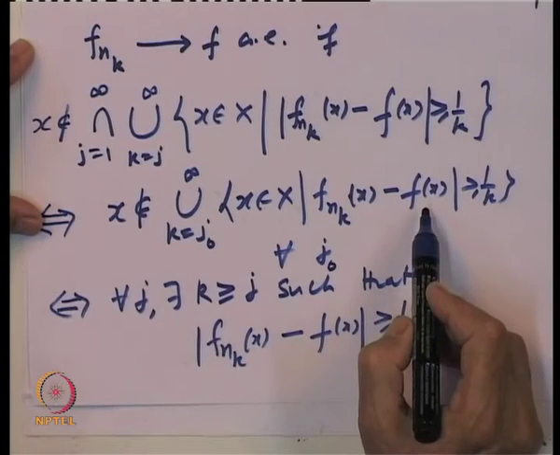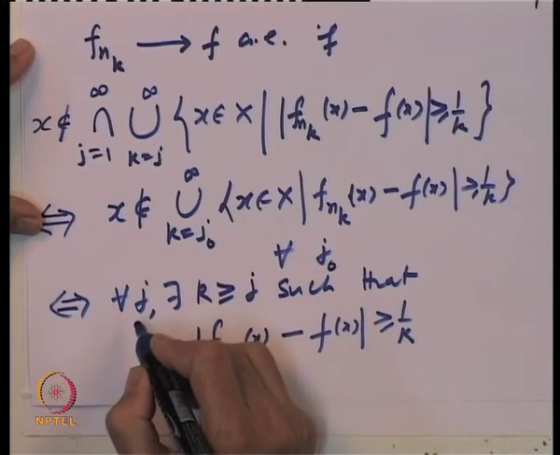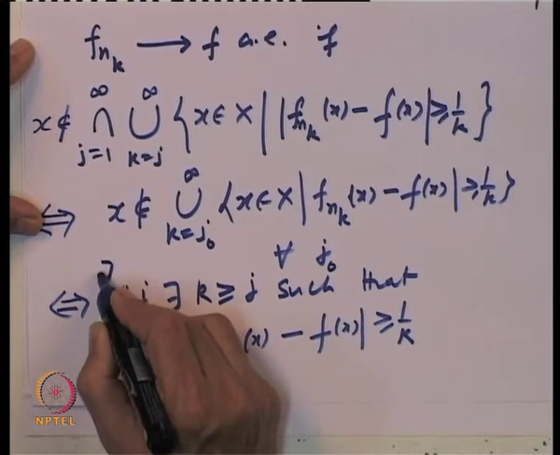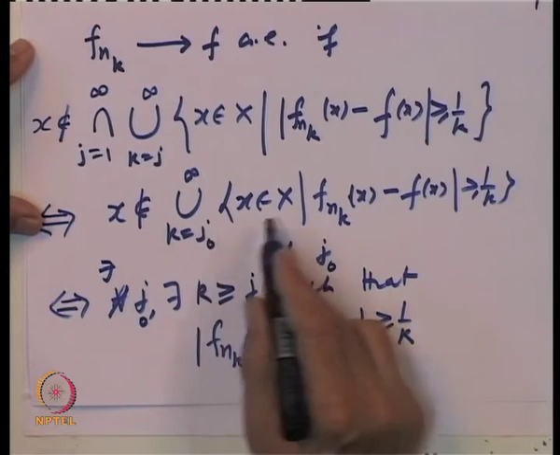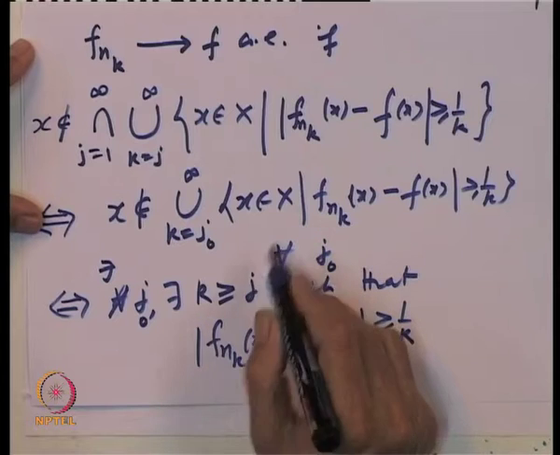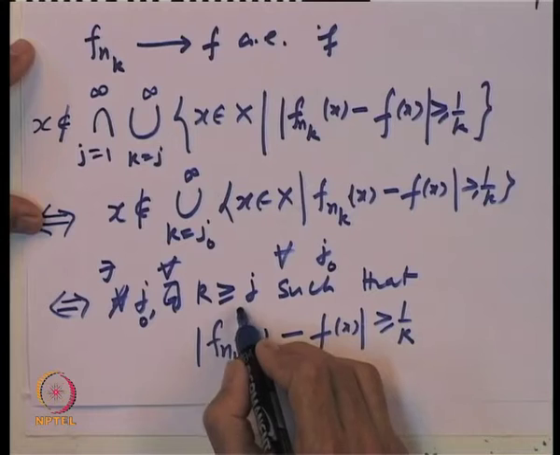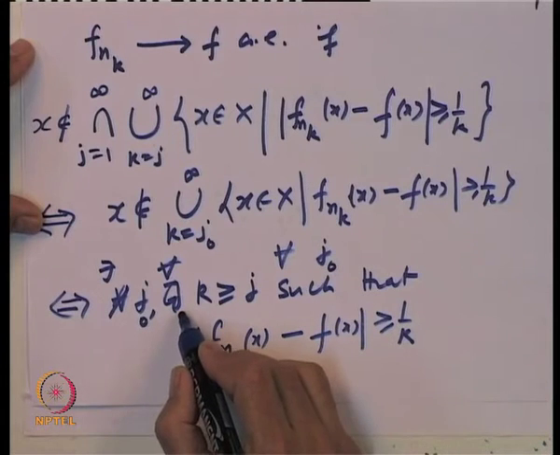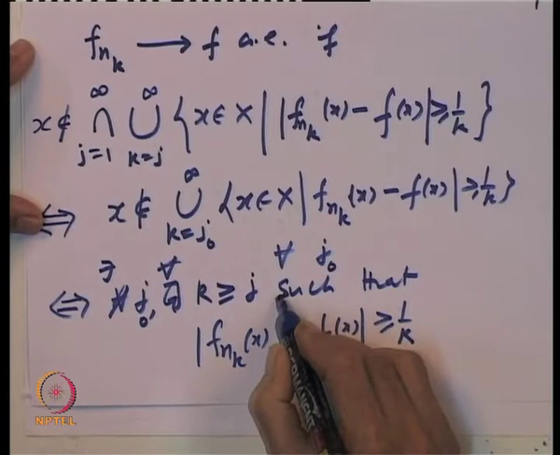And if x does not belong to this for some j naught, it does not belong to the union. So that means there exists a j naught such that from j naught onwards x does not belong to this. That means x cannot belong to any one of them. That means, for every k bigger than or equal to j naught, the inequality does not hold.